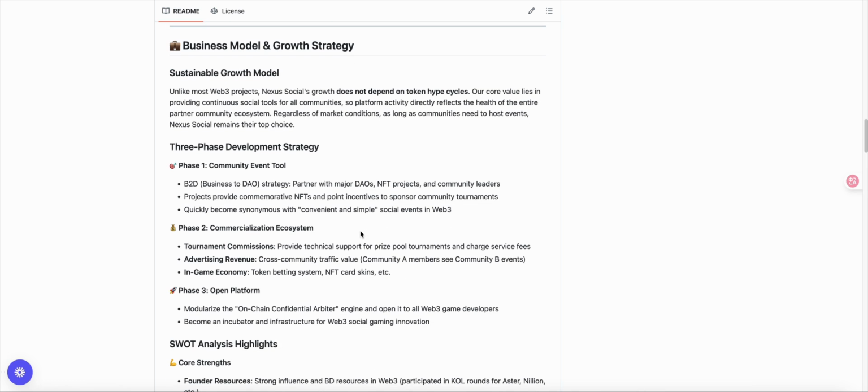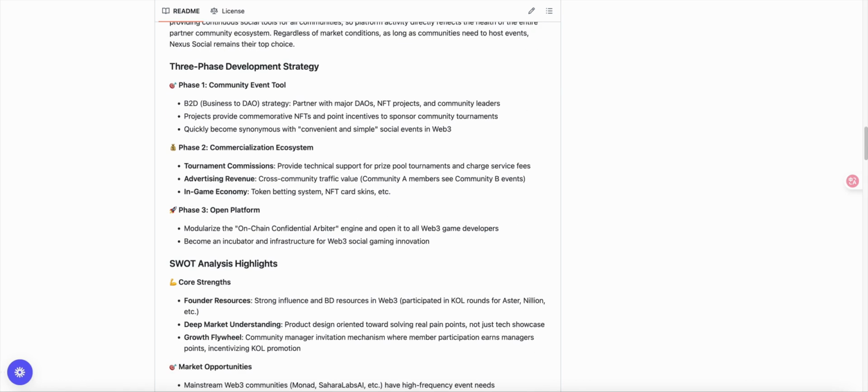Ultimately, our goal is to become a social gaming platform for Web3. We won't focus on gunfight games or gambling-like platforms. Instead, we aim to truly become a community tool that serves every Web3 project, thus becoming a part of Web3. When project teams carry out community activities, we want to be a regular tool for them. Once we achieve this, our project will gain tremendous traffic and a highly stable daily active user base. Ultimately, this will enable the distribution of Web3 traffic.